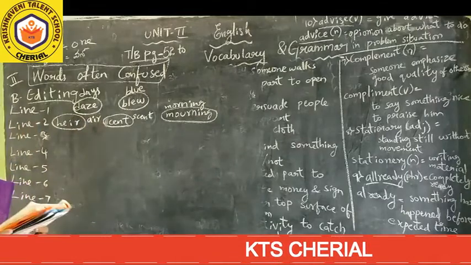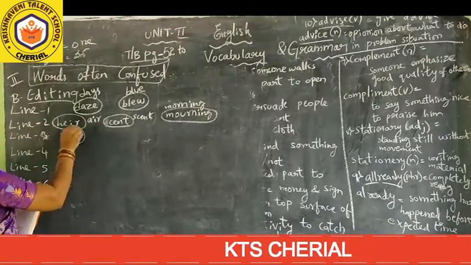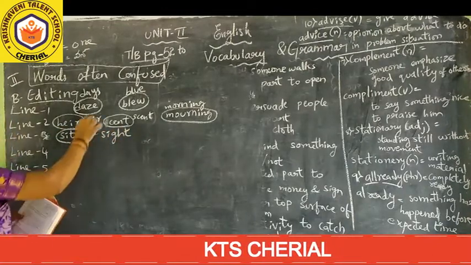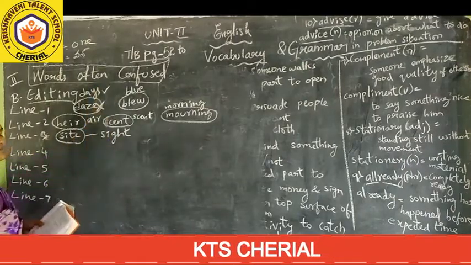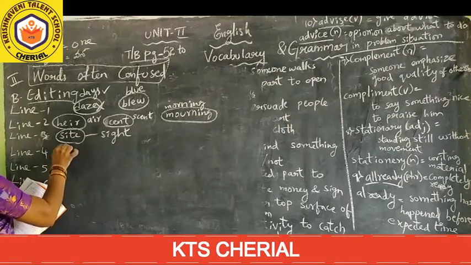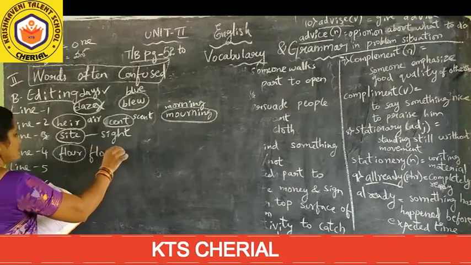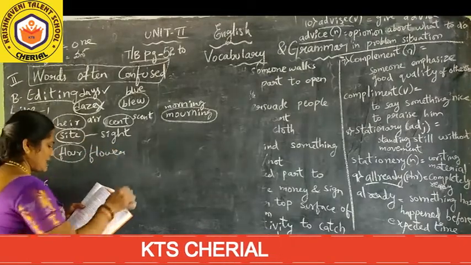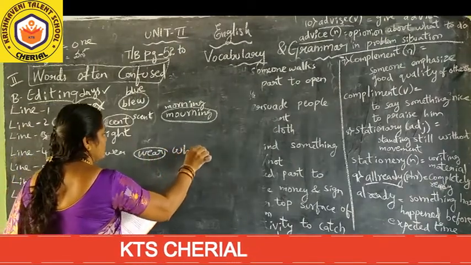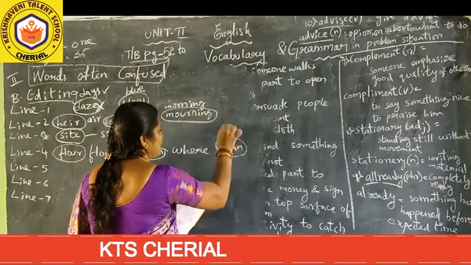And third line, especially only one word to change, S-I-T-E. It's not site, it's S-I-G-H-T, sight. So these are wrong words. This is the correct word. And next when you see the fourth line, it's not floor, it's flower. Correct pronunciation, flower. And it's not wear, it's wear. And it's not bean, it's bean.